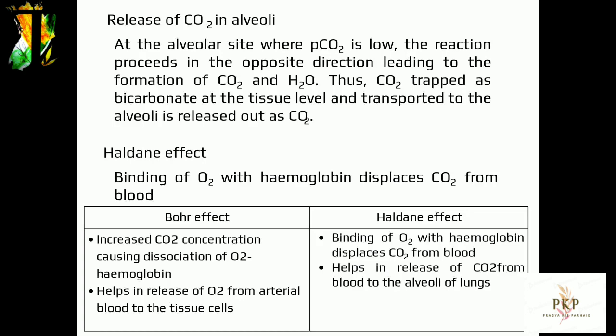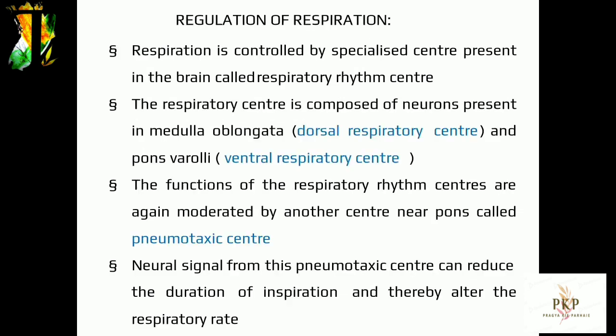Chemosensitive areas are situated adjacent to the rhythm center. They are highly sensitive to CO2 and hydrogen ions. An increase in CO2 and hydrogen ions can activate this center. Activation sends a signal to the respiratory center. Necessary adjustments in the respiratory process are made by which these substances can be eliminated.